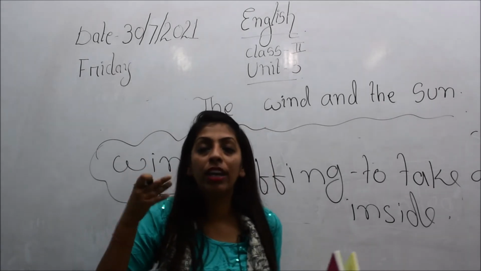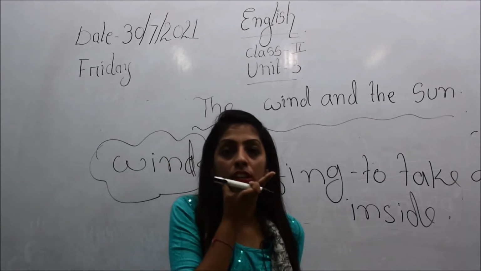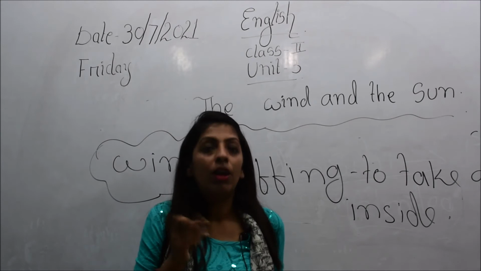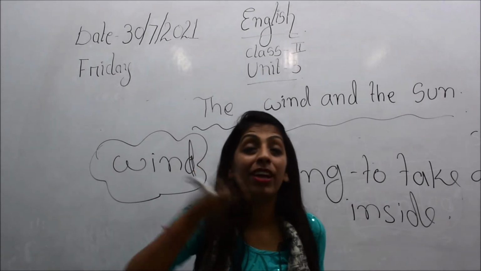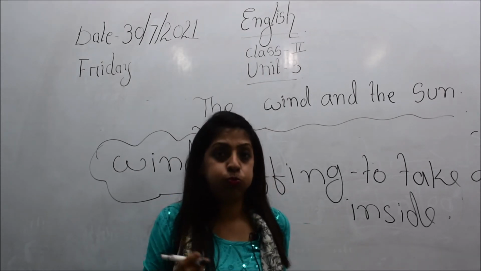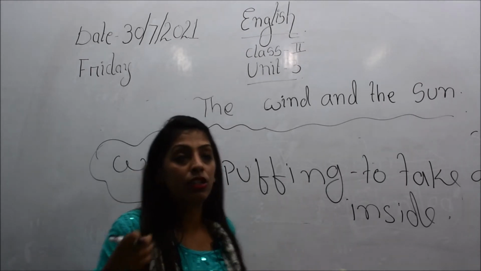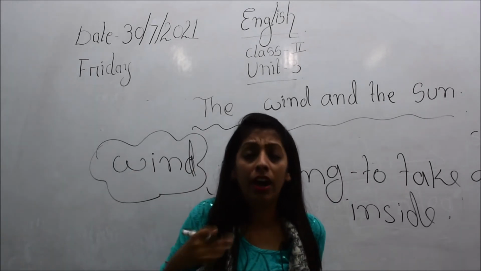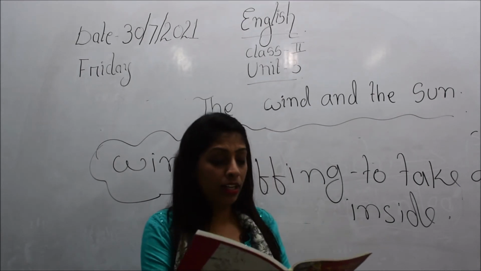So he inhaled like this, and he puffed his cheeks, like this way he did. Whenever you also take a breath in and puff your cheeks, your face becomes like this. So this wind did the same thing. He just took the breath in hard, and then what did he do?